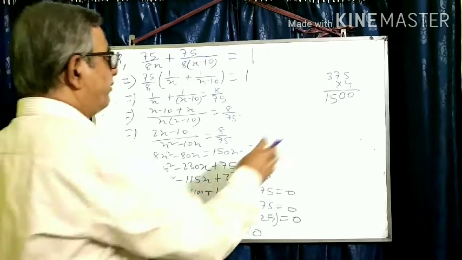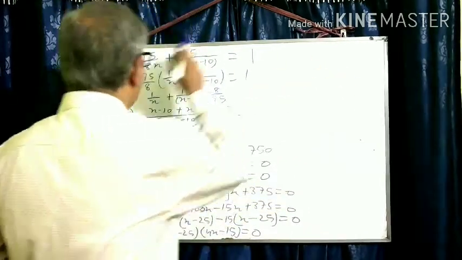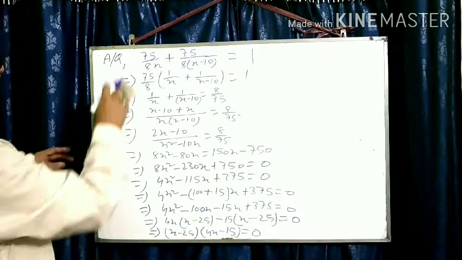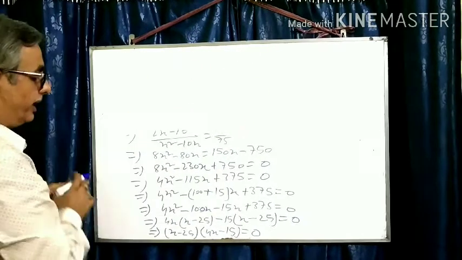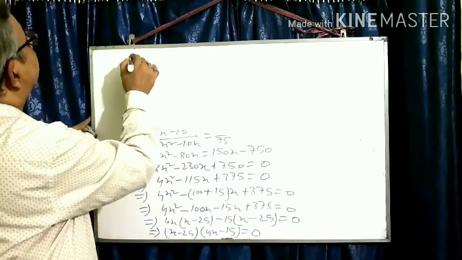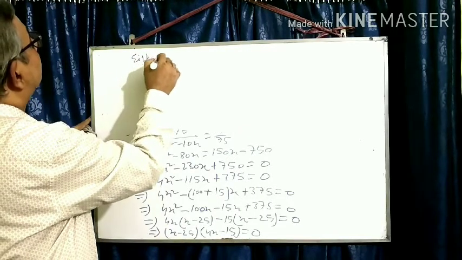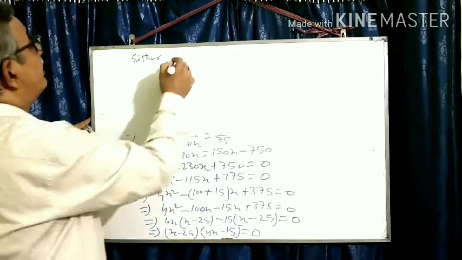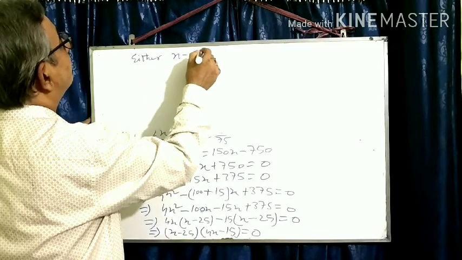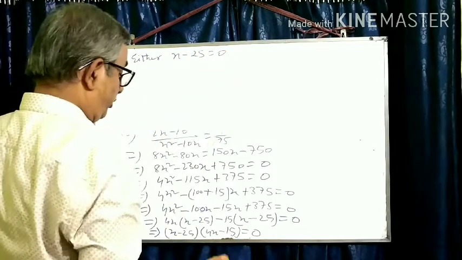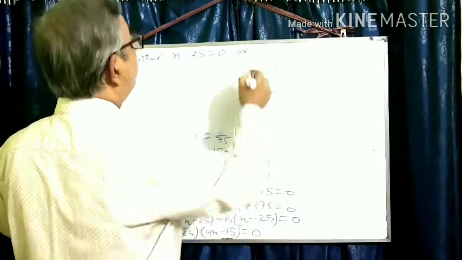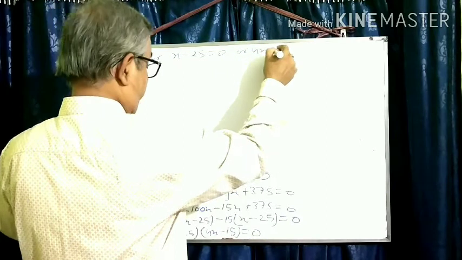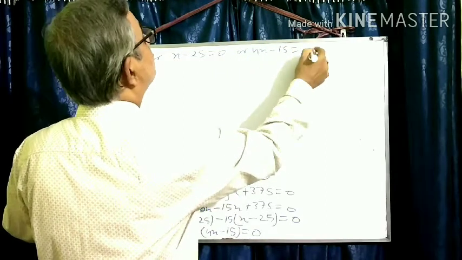Now, dear friends, I am rubbing above to create some space. Here you see, either x minus 25 is equal to 0 or 4x minus 15 is equal to 0.